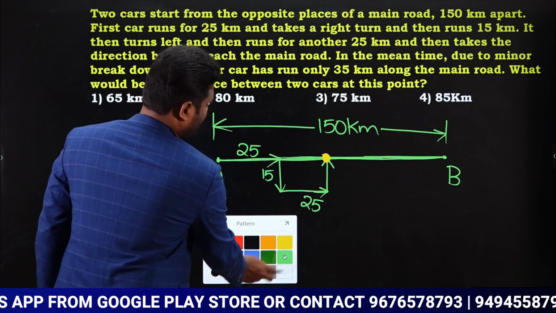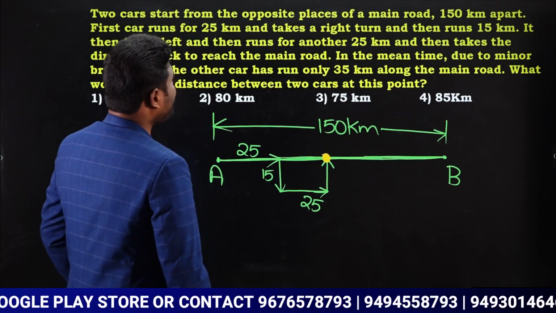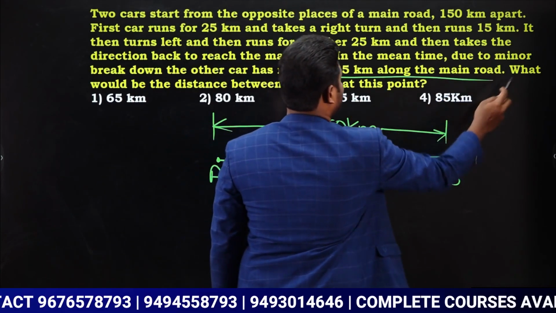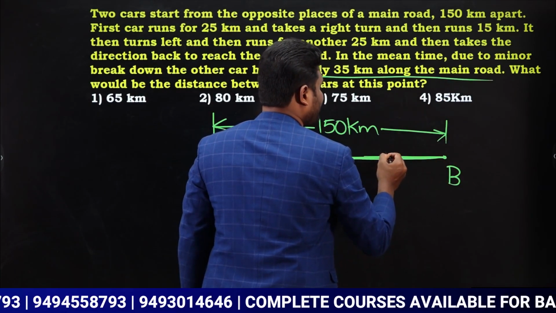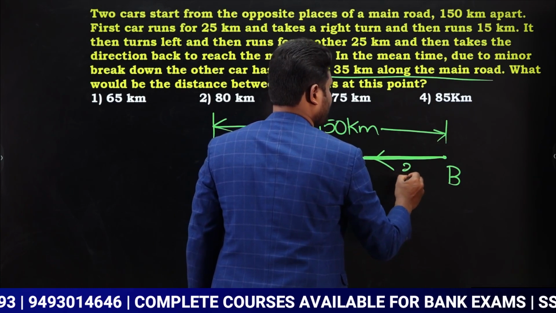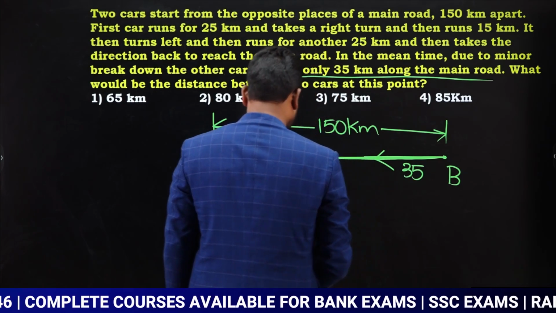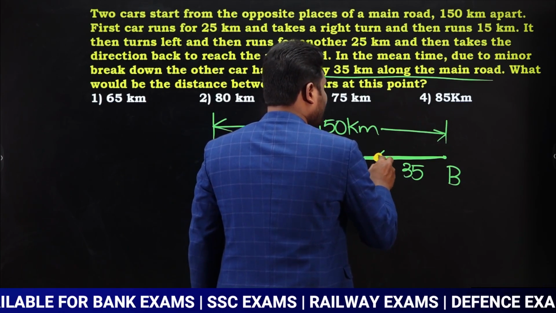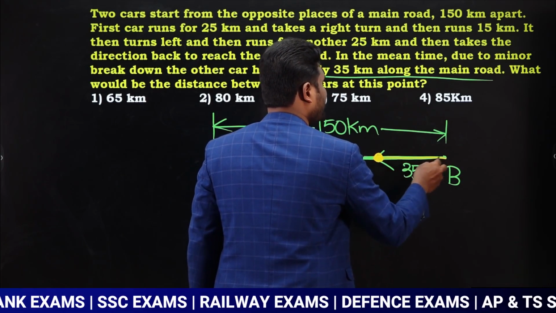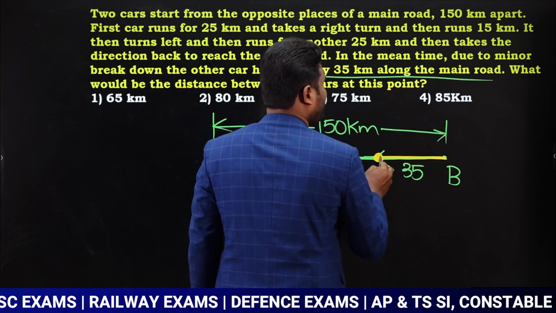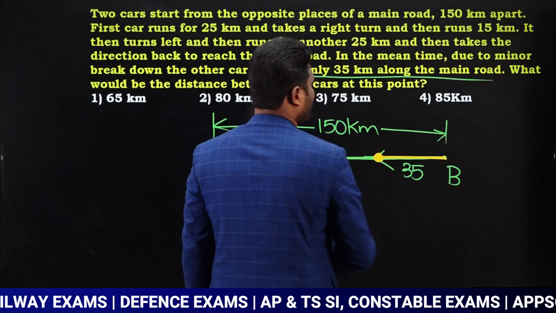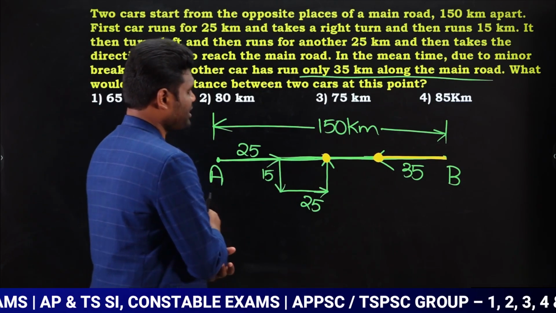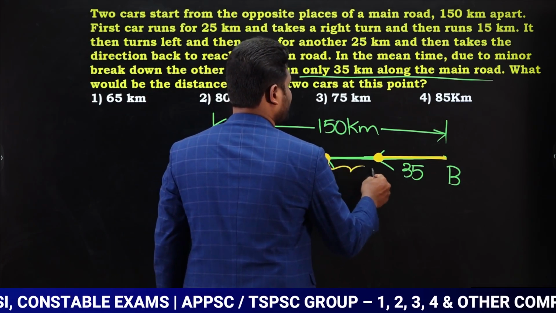Now what about the second one? Second car, due to minor breakdowns, it was able to cover only 35 kilometers along the main road. So it covered only a distance of 35 kilometers, which means second car has traveled only just 35 kilometers. Why? Due to breakdowns, it was able to travel only 35 kilometers. Now question is asking, what is the distance between them? We are supposed to know what is this distance.